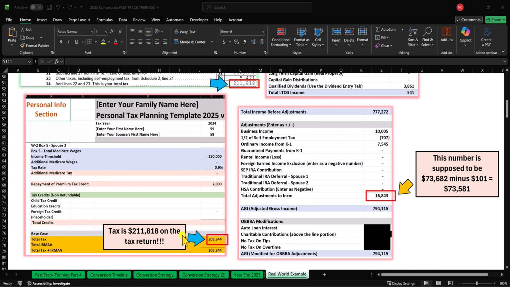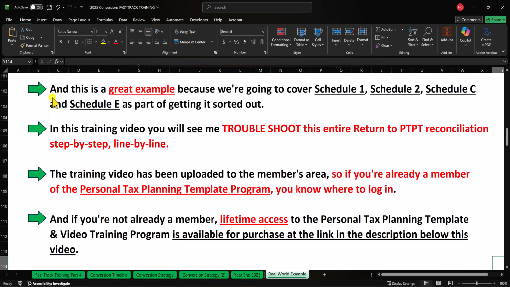As you know, when the preparation of your personal tax planning template is complete, I want this number right here to agree to your tax return, all the way down to the dollar. And so that is what we are going to figure out together in this real-world example. And by the way, this is a great example because not only are we going to cover the usual face of the 1040 items, we're going to cover Schedule 1, Schedule 2, Schedule C, and Schedule E as part of getting it all sorted out.